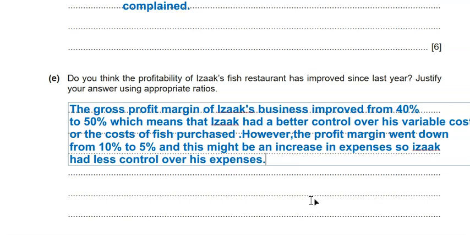In my opinion, now it's up to you to talk about your opinion. In my opinion, Isaac had the same revenue, but still he has problems in profit. So I will say that the profitability has not improved, in my opinion, because profit margin is important.